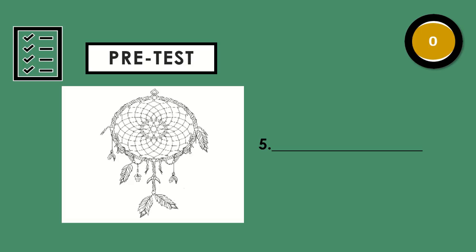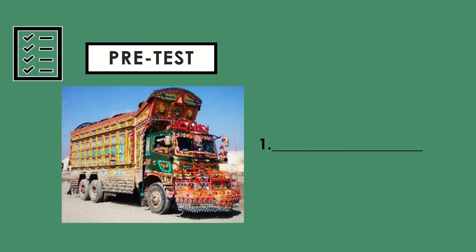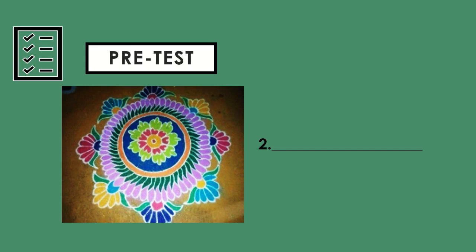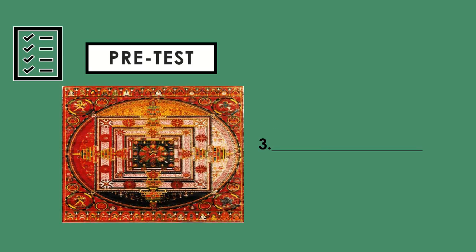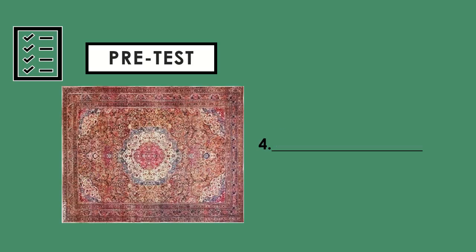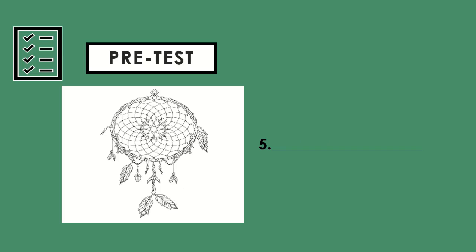Now let's check your answer. Let's start with number 1. The answer is? That is correct. That is Pakistan. Let's have number 2. The answer is? That is correct. India. For number 3, the answer is? That is correct. Tibet. For number 4, the answer is? You are correct. That is Saudi Arabia. And for number 5, the answer is? You are correct. That is Western countries.